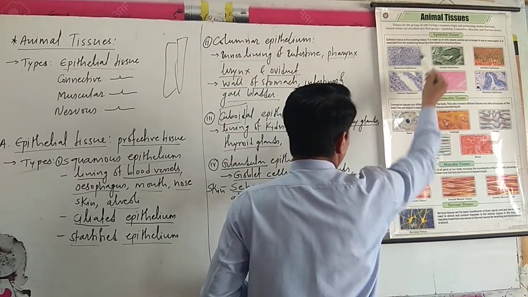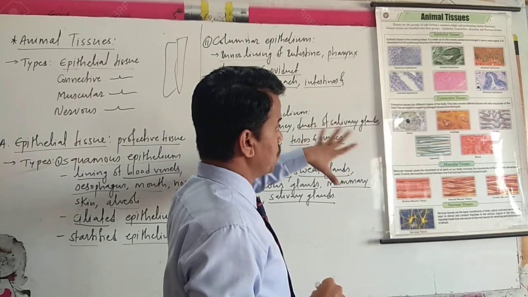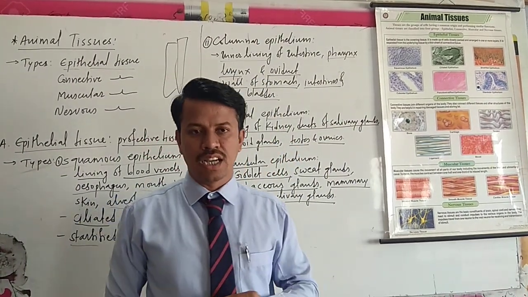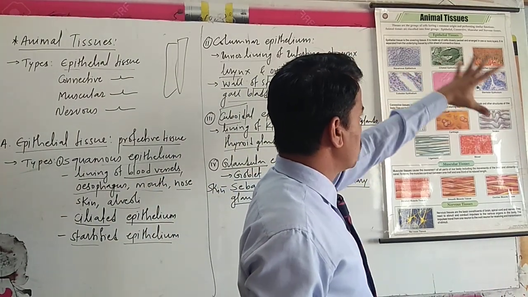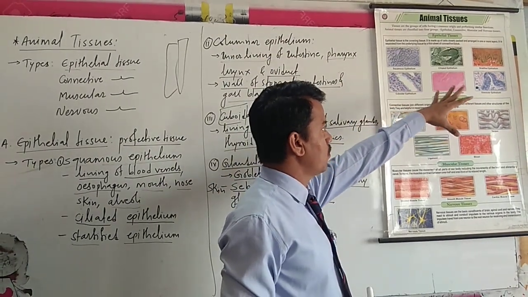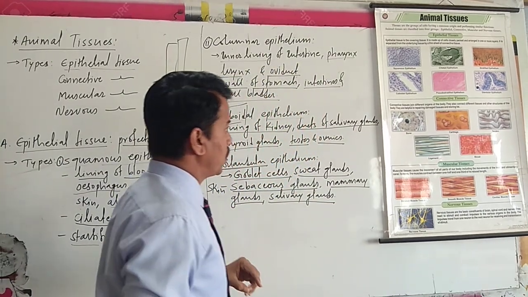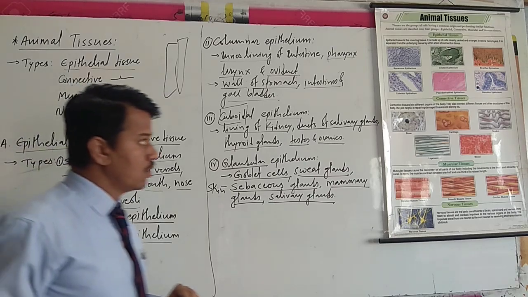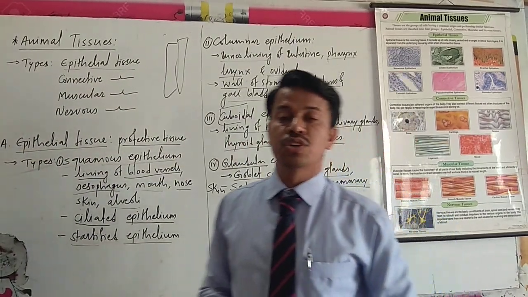So this is the epithelial tissue, which covers all the tissues and organs, protecting them from drying. It protects from mechanical injuries also. It is closely packed for protection and arranged in one or more layers. It is separated from the underlying tissue by a thin sheet of connective tissue. Epi means upon, and thelial means to grow.